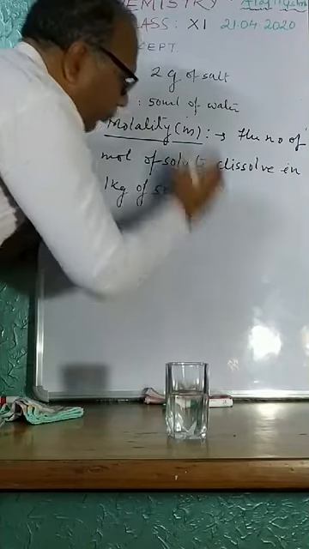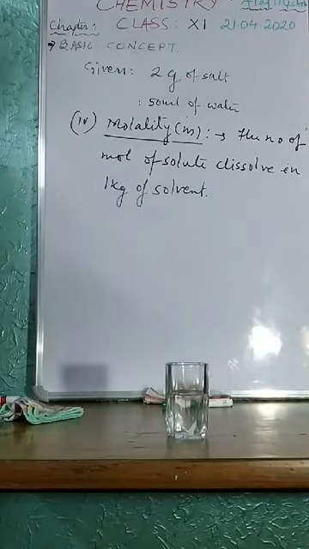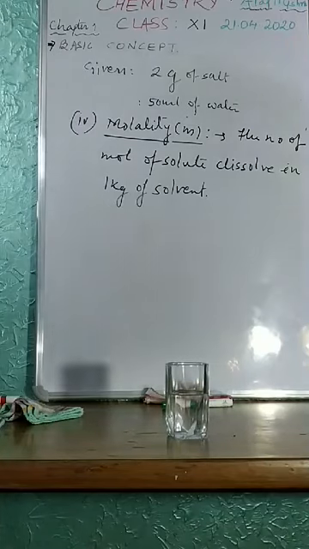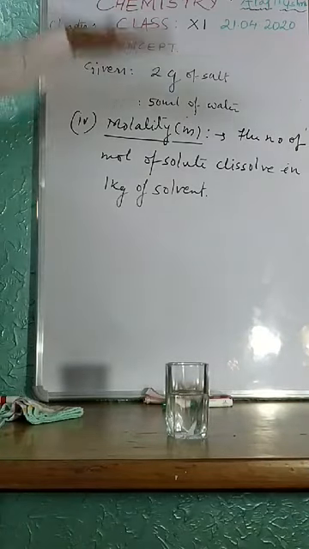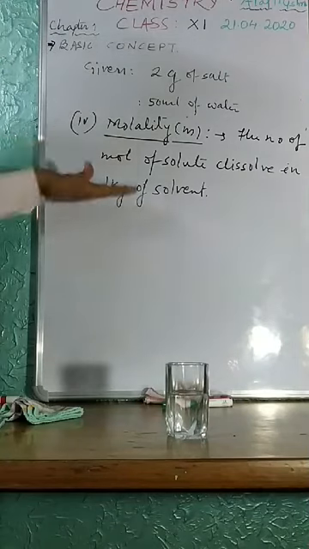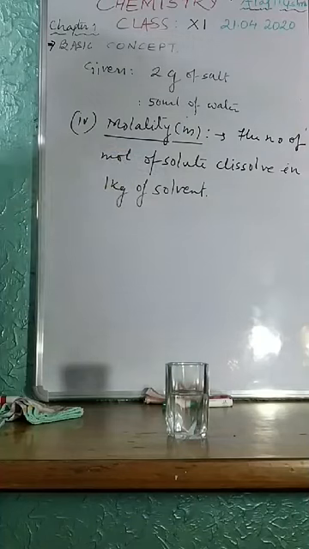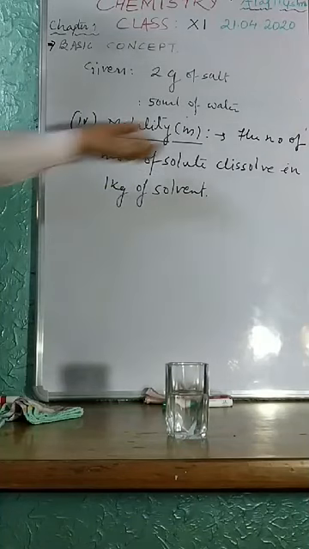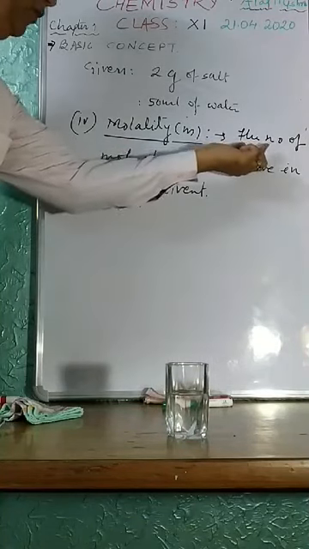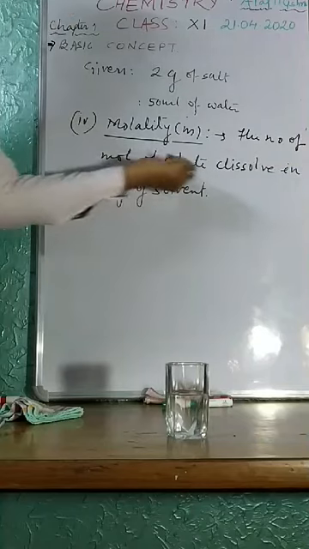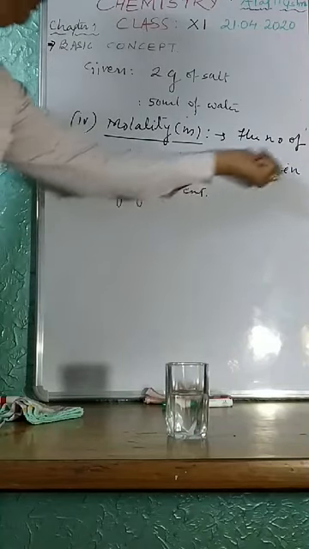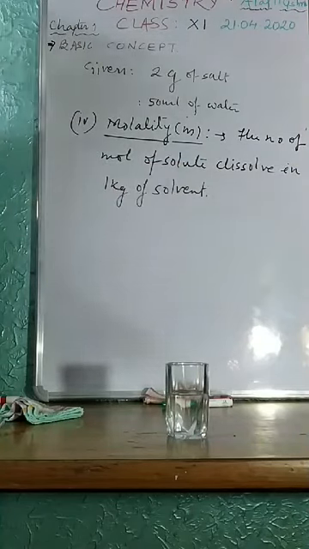Now, from volume, I am taking my concentration unit to mass. Earlier, in the first 3 units, volume was an essential part of the unit. This time I have to take the mass of solvent. So it is written for you: the number of moles of solute dissolved in 1 kilogram of solvent.